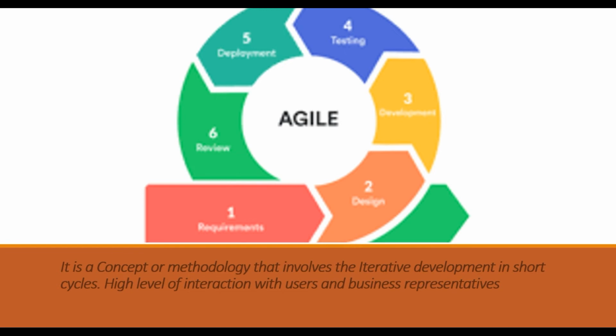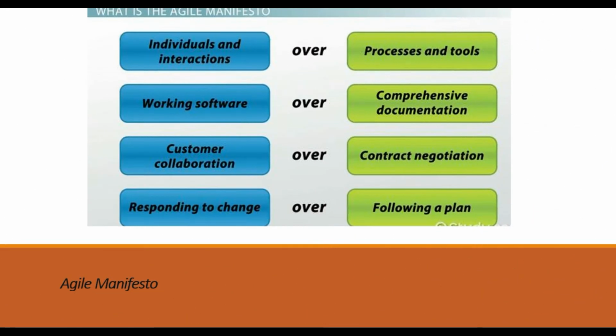Here we do the requirements, discussing with the business owners and the Agile team, and based on that we can give estimations and planning, and we can do design, development, testing, and deployment. Then after testing, deployment, and user acceptance testing in the review, it will deliver the working software to the customer. So this is how Agile software development works.